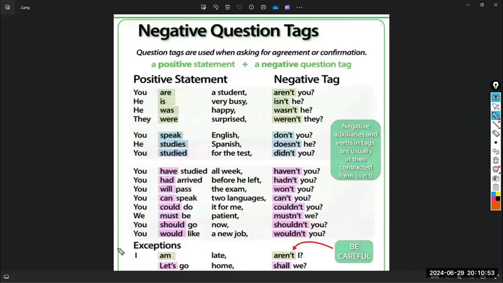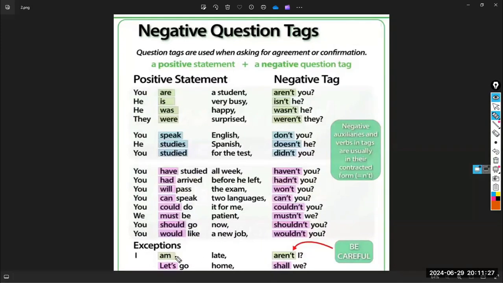Keep in mind the exceptions that we have on this page. Notice that if the example is saying I am late, you have to say aren't I. I know that, guys, that I have to use am with I. But because the question tag doesn't accept the negative like aren't, you have to replace it with are. So I'm late, you have to say aren't I, please. This is the first exception.